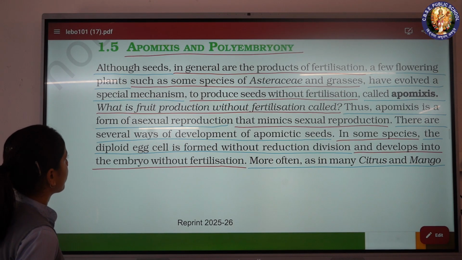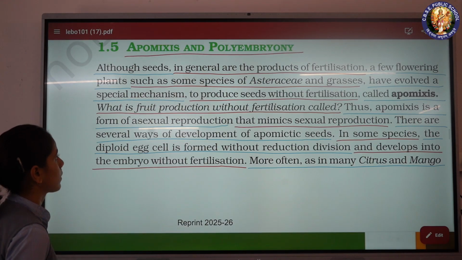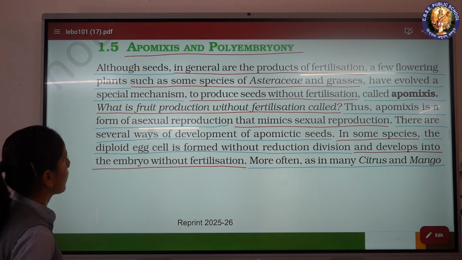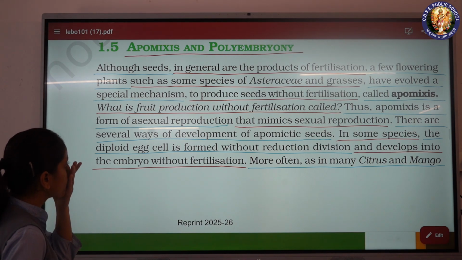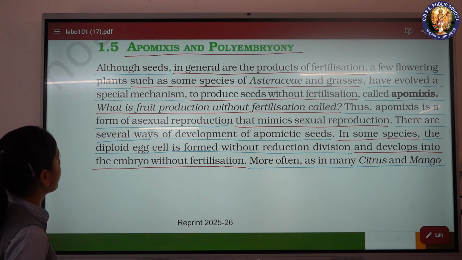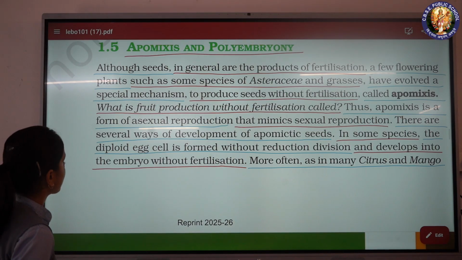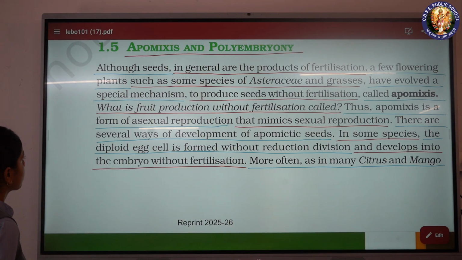Apomixis and polyembryony. Although seeds in general are the products of fertilization, a few flowering plants, such as some species of Asteraceae and grasses, have evolved a special mechanism to produce seeds without fertilization, called apomixis.